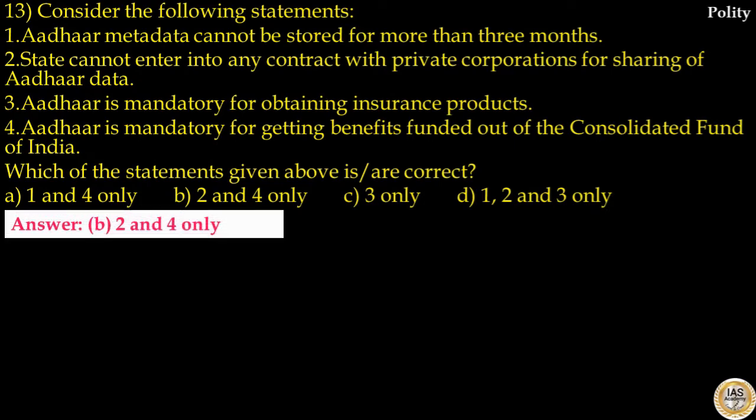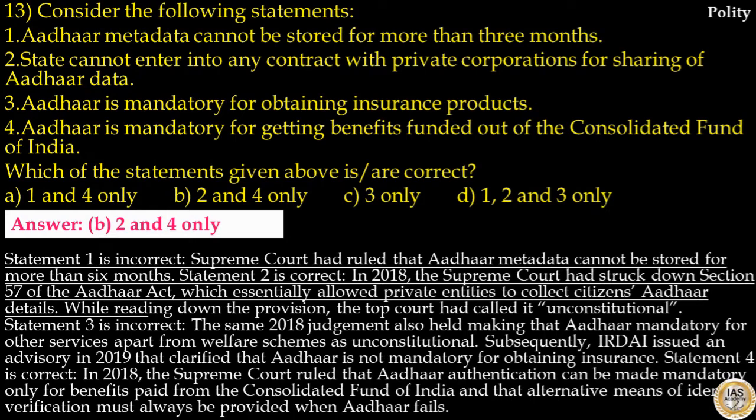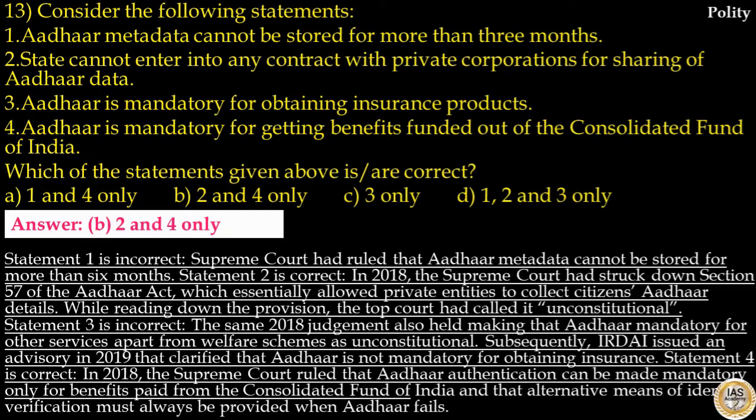Here, answer to this question is option B. Statement 2 and 4 are correct. Statement 1 is incorrect. Supreme Court had ruled that Aadhaar metadata cannot be stored for more than 6 months. Statement 2 is correct. In 2018, the Supreme Court had struck down Section 57 of the Aadhaar Act, which essentially allowed private entities to collect citizens' Aadhaar details. While reading down the provision, the top court had called it unconstitutional.